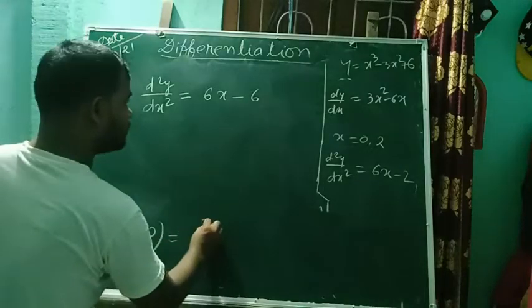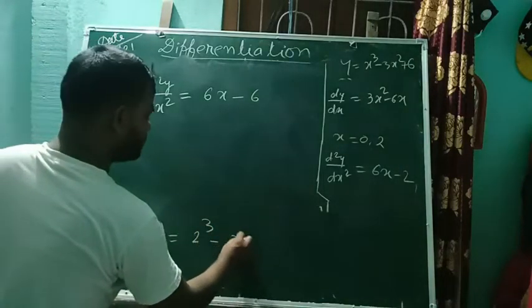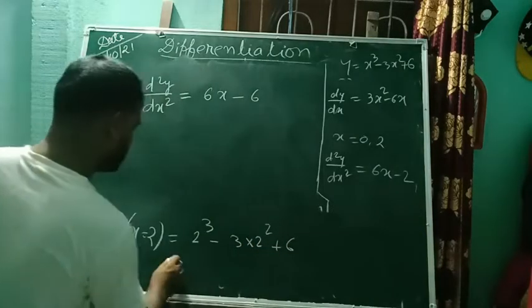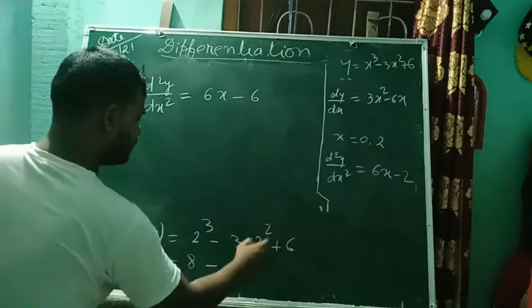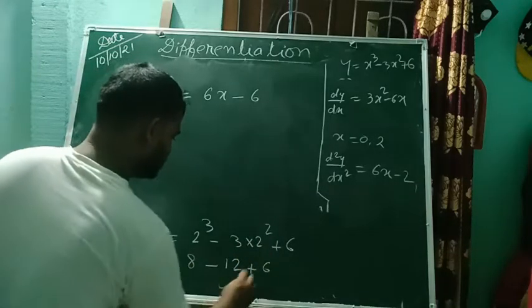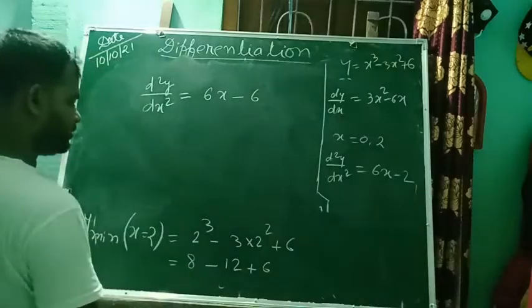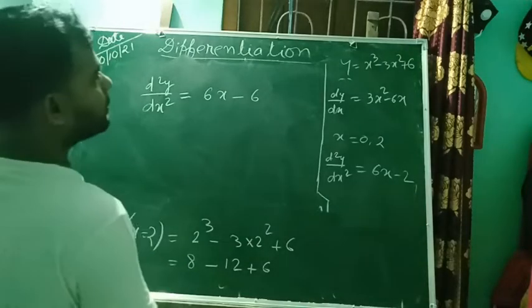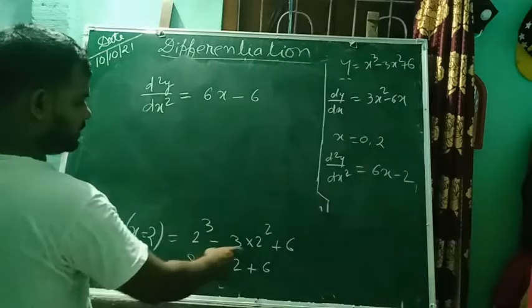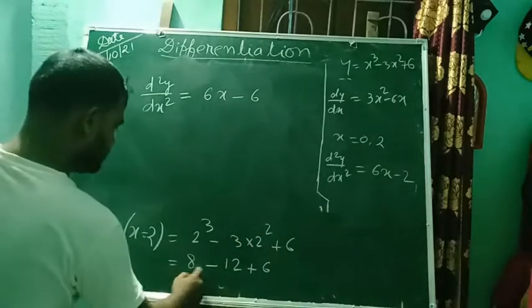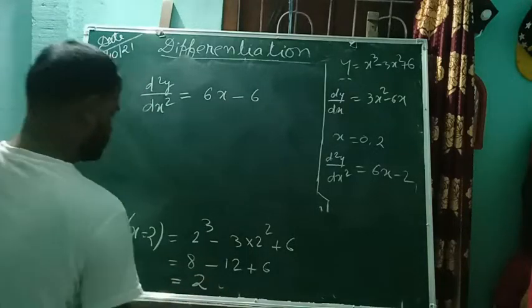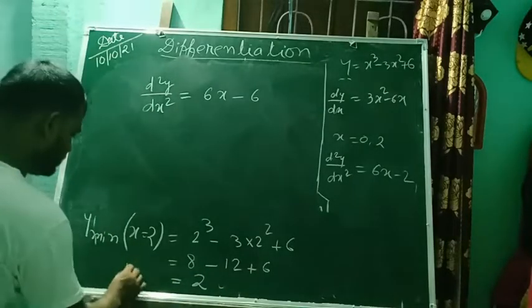So 2 cube minus 3 into 2 square plus 6. So calculation: 8, 4 is 12, right? Plus 6. 8 minus 12 plus 6 is 2. So minimum value of y is 2.